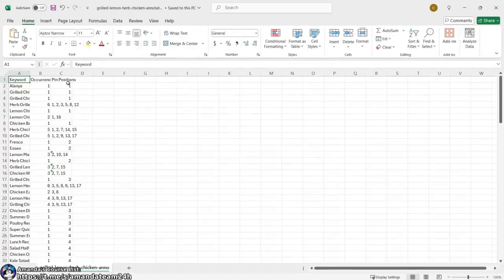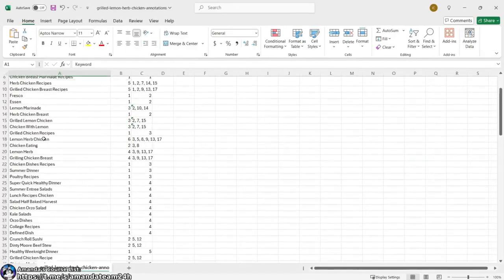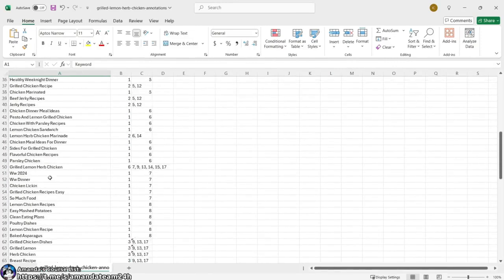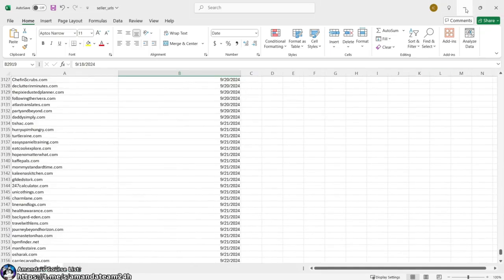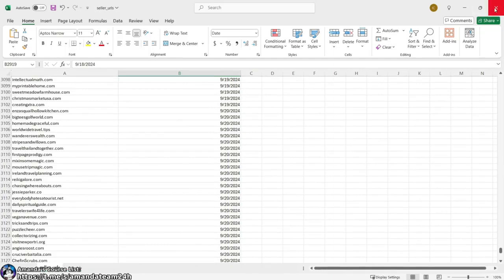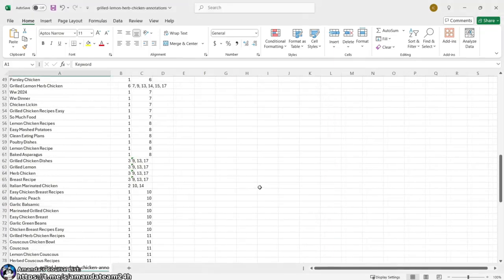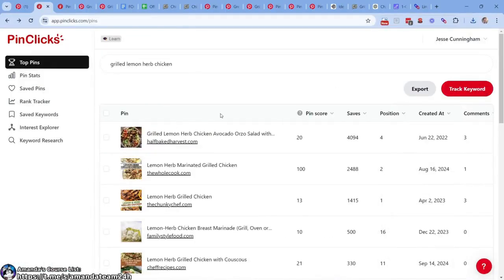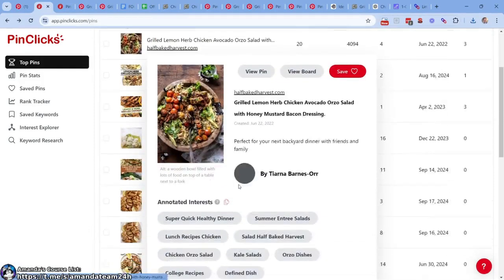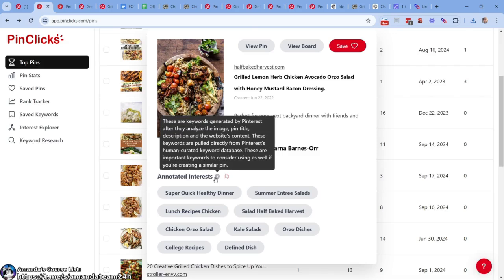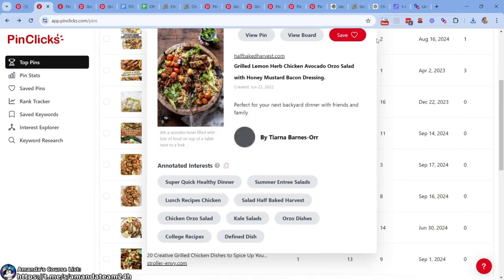Annotated interests is basically Pinterest's way of doing the decimal system, right? Just think of it like that. It's everything it attributes to a specific thing. So what PinClicks does, right? What is this? This is, I think, a Mediavine Journey website. Let's click out of that. All right, let's come over here. What this means is everything related to grilled lemon herb chicken, the annotations. So annotations, as this tool says, are keywords generated by Pinterest after they analyze the image, pin title, and description. These keywords are pulled directly from Pinterest's human curated keyword database. Basically, they're important to Pinterest, they're important to us.